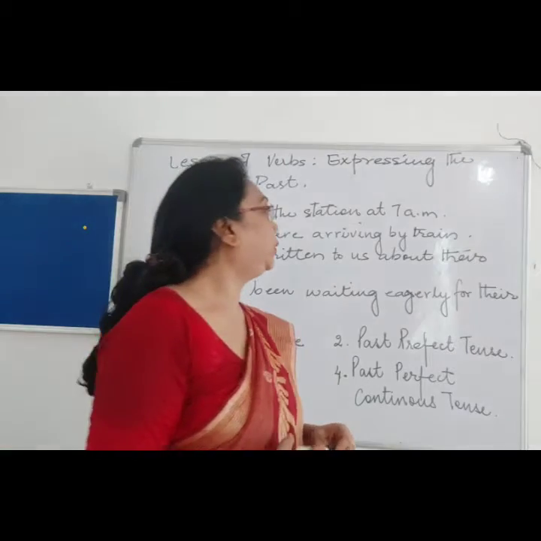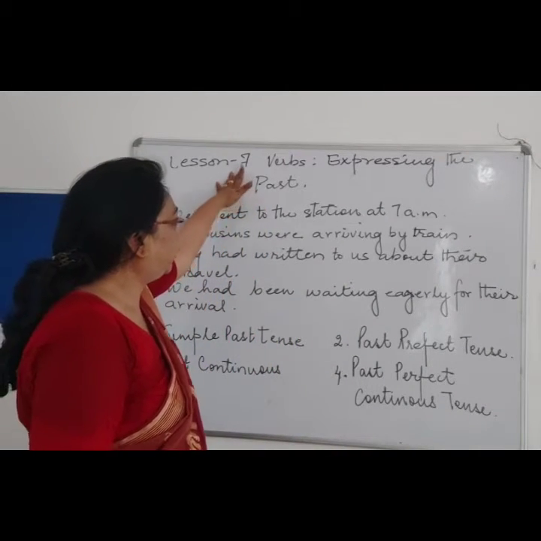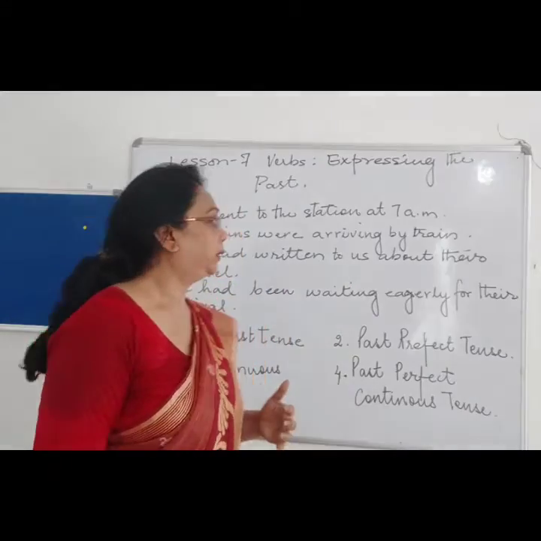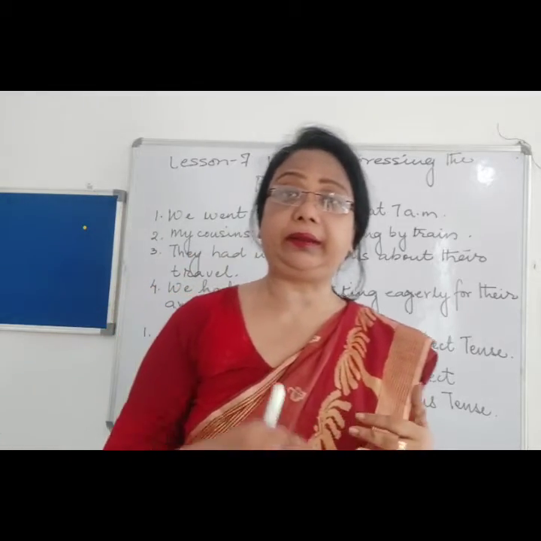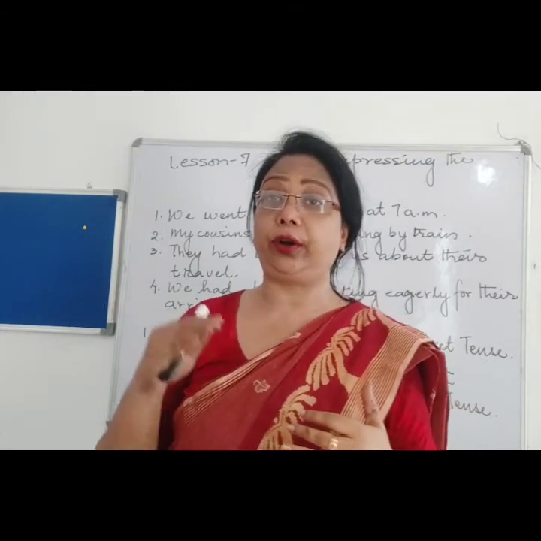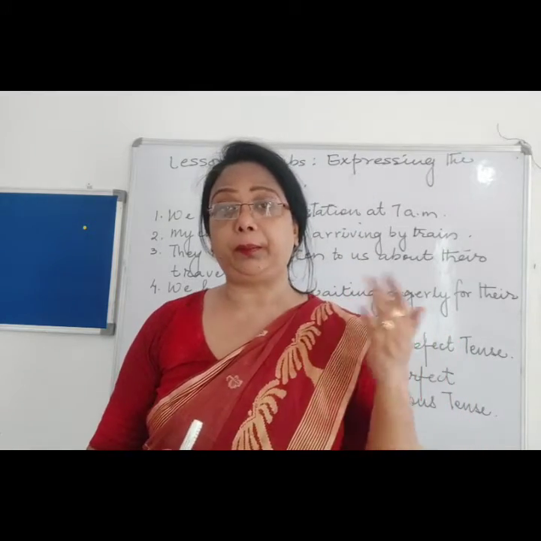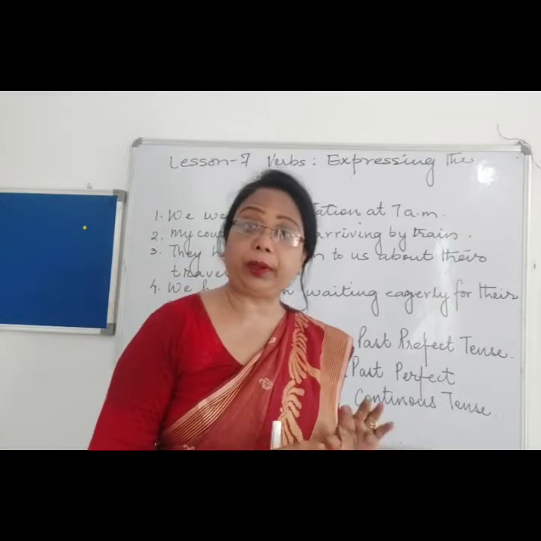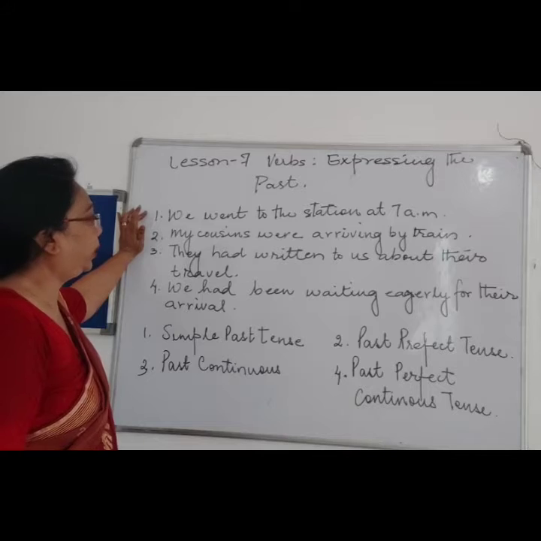Now children, coming to the sixth lesson, which is the continuation of the verb, that is expressing the past, right? What is past? Past means it refers to the time which has already taken place, the action has already been done. Now let us read some sentences over here.